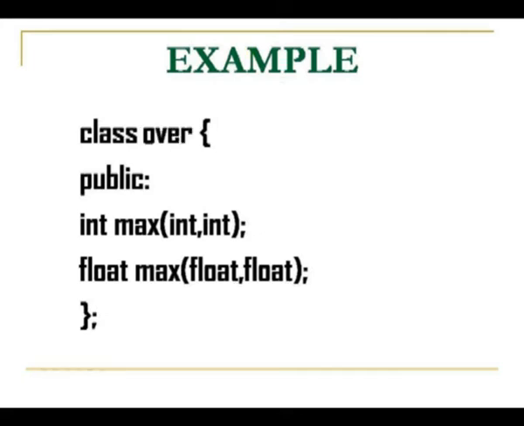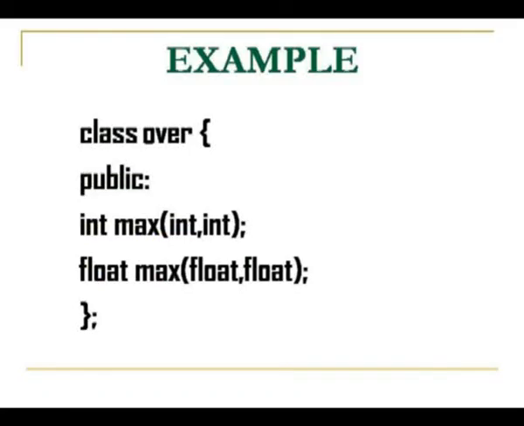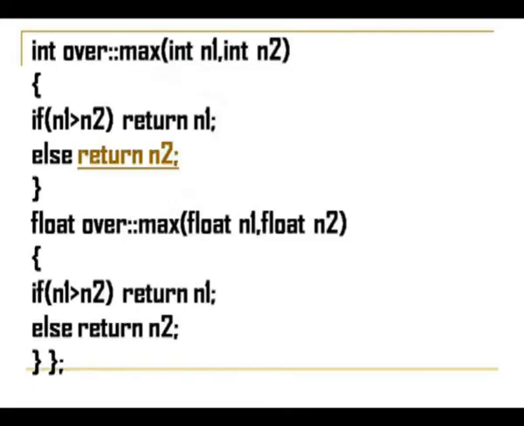You have two functions defined under the public section, that means they are visible to all the other objects, classes and functions. One function has an integer type value to be returned. The name of the function is max. It is carrying two integer variables, int and int. The next function returns a float value. The name of this function is also max, but it has two arguments of type float. So, though both the functions have the same name max, the number of arguments is the same, but the data types of their arguments are different. One function has integer arguments, the other has float.